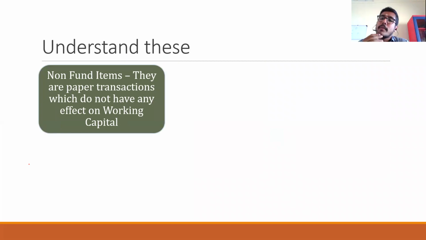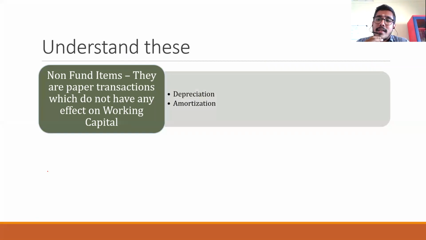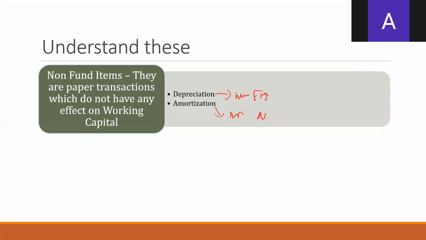paper transactions. What do you mean by paper transaction? You see the example. In this, depreciation, what is depreciation? Usual wear and tear of any fixed asset. What about amortization? Amortization is the same as depreciation only, but depreciation we generally call the wear and tear of fixed assets, but amortization means wear and tear of intangible or non-tangible assets. For example,